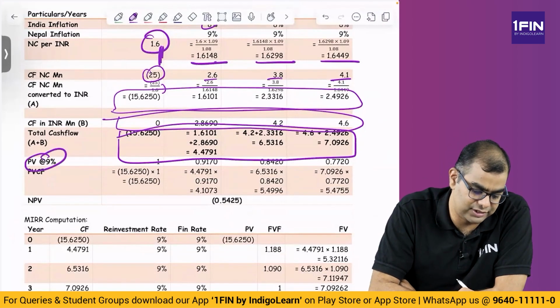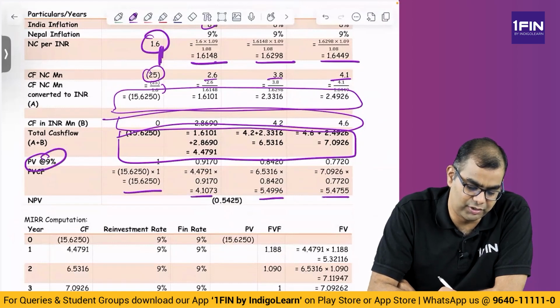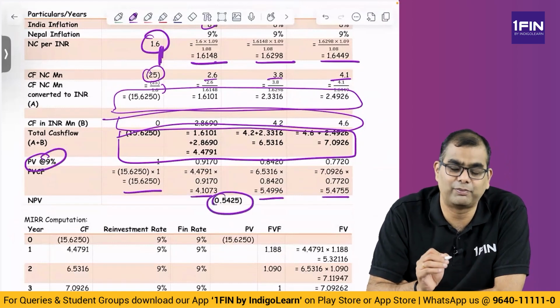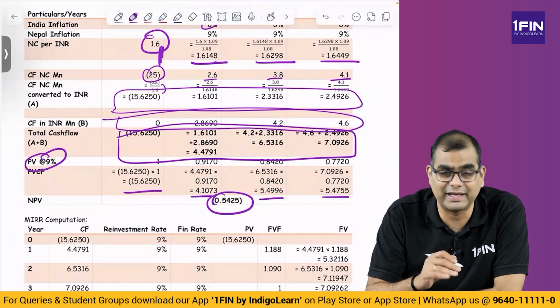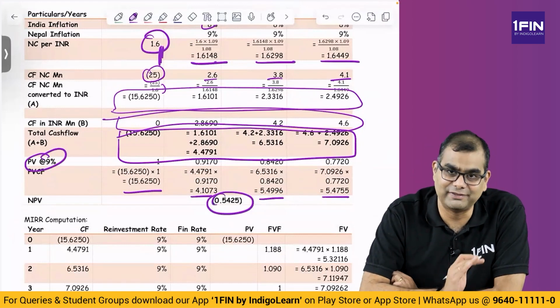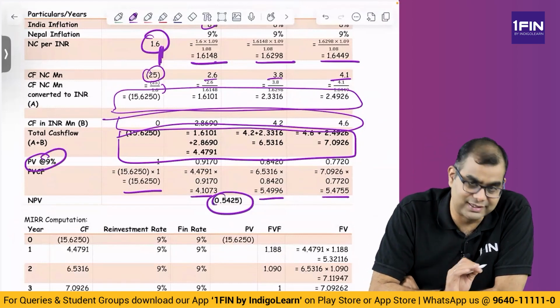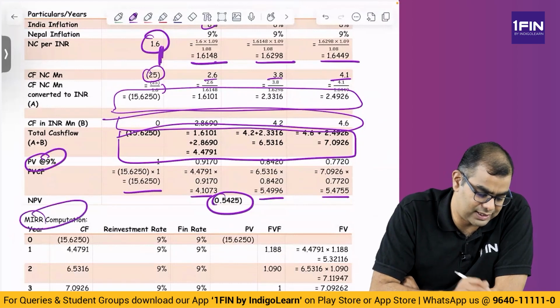When you use 9%, you get minus 15, 4.1, 5.4, 5.4, you get minus 0.5425, which is the NPV. NPV is negative. Now let us see. They said compute NPV and MIRR. What is MIRR? MIRR is,